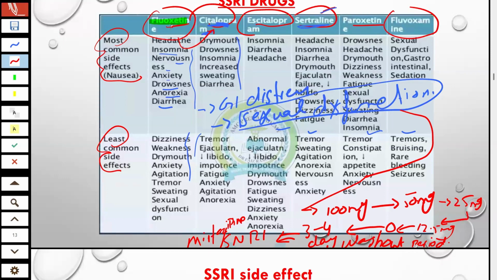In the options, they will give you this as well. Either you will go for the same class or you will go for another class. These are all the things that will be in the options. But most SSRIs have sexual dysfunction, so you will go for another class, the SNRI antidepressant class.